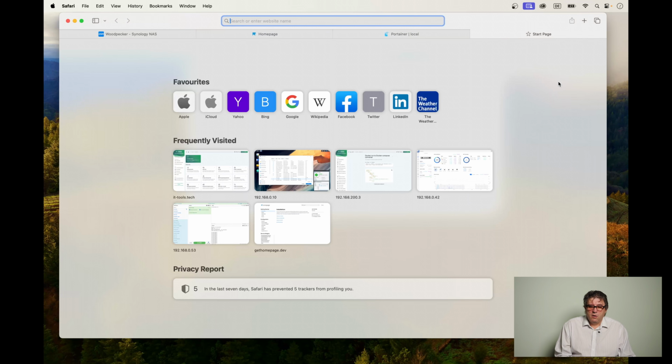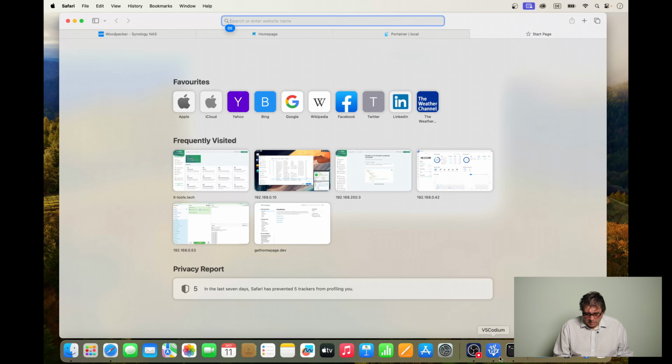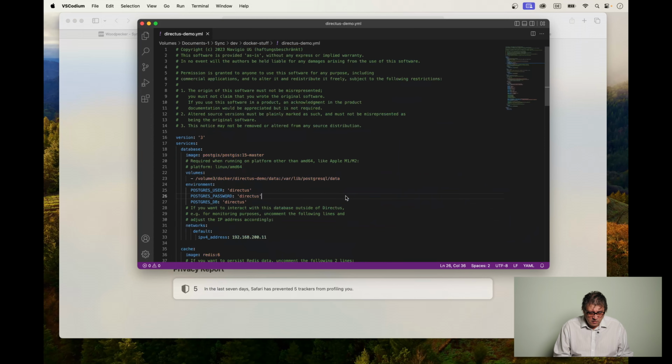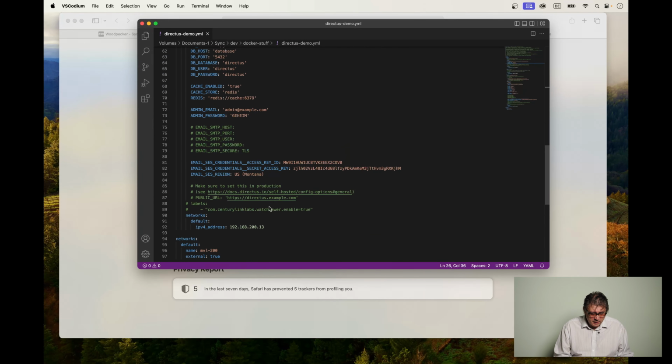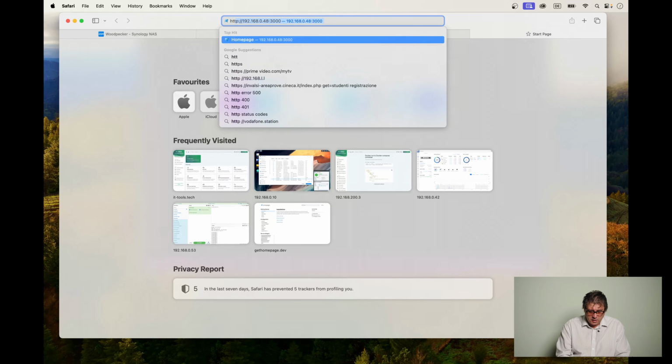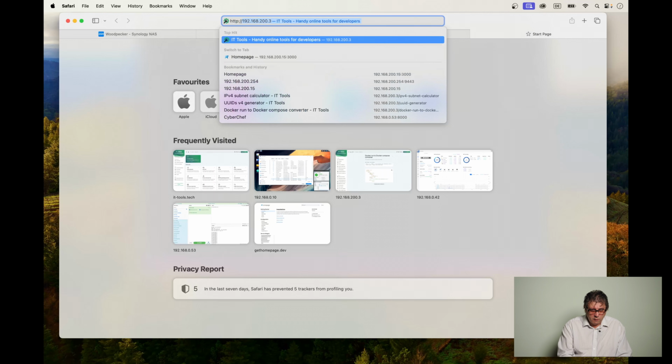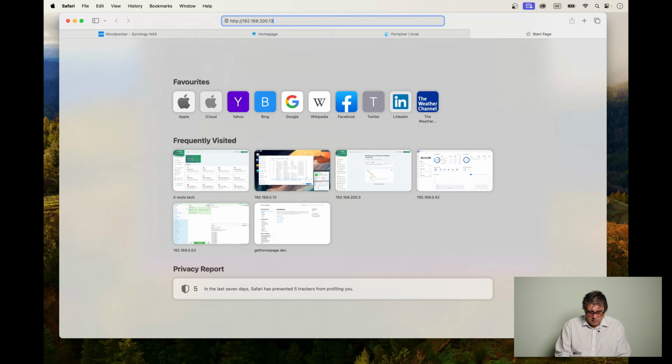Now let's have a look at our newly created Directus installation. I hope you remember the IP address. Otherwise, if you don't, just go back to your script, and here at the bottom you have the IP address of your Directus container. So let's enter this here, http://192.168.200.13:8055.